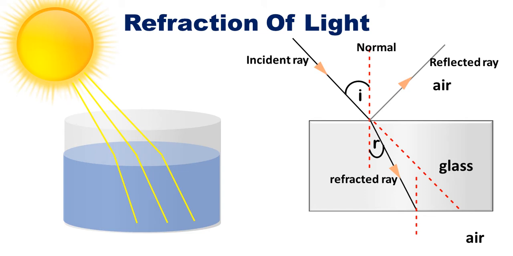Now draw a normal at the point of incidence on the second surface of glass where the light will travel from glass to air. Now when it is traveling from glass to air, again it changes its direction because there is a change in medium. And this refraction takes place on the surface. That means the bending of light or the change in direction of light takes place from the surface of the medium. So this is your emergent ray. The ray of light emerges out of the glass in this manner. In this chapter we are going to see only about the refracted ray or refraction.